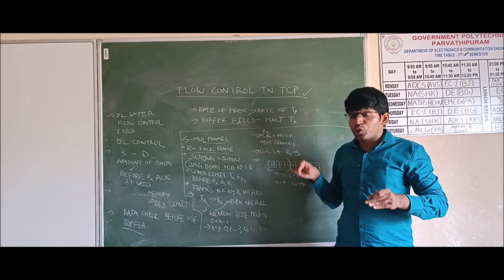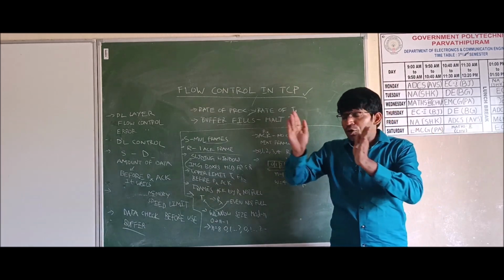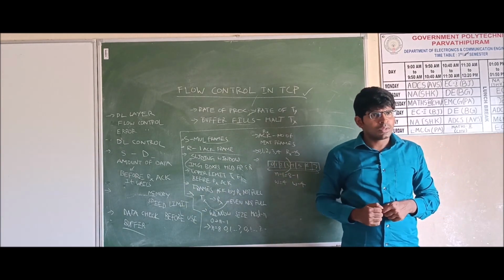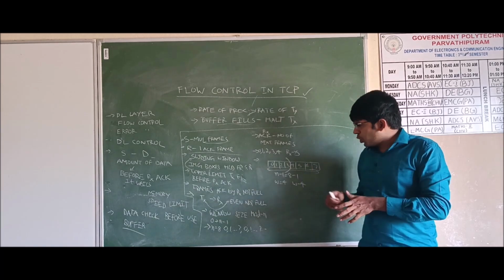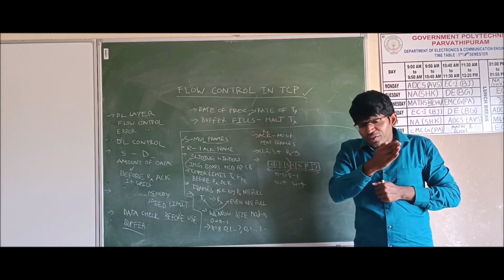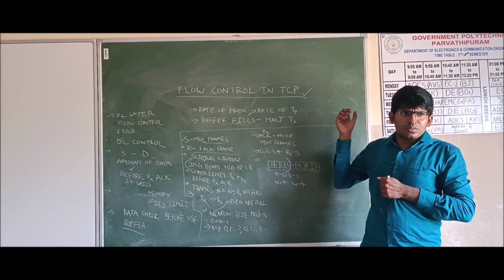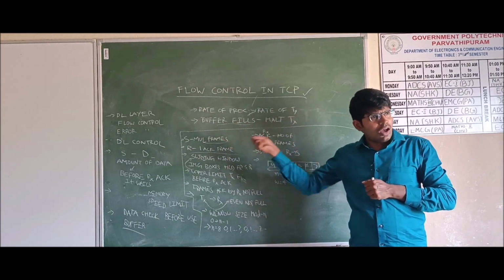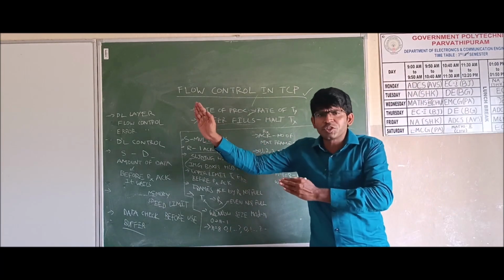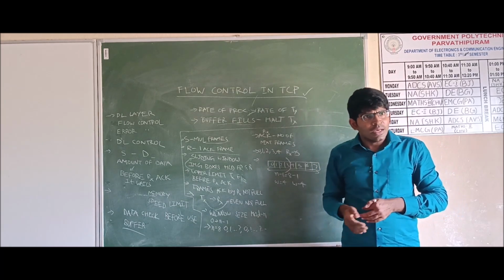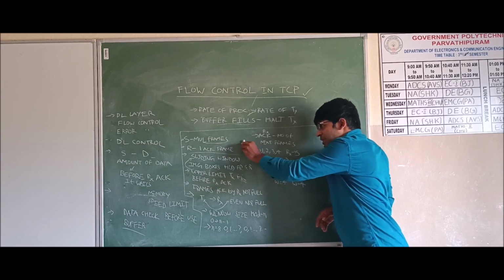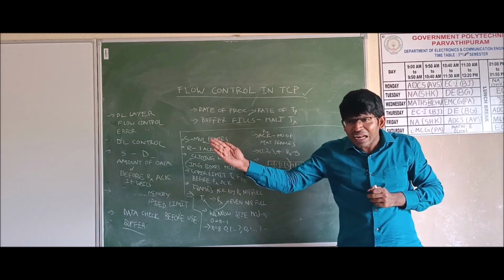But now we will introduce a new term called window, the sliding window. So what is this sliding window? This is an imaginary window. This window size changes. That's why we are calling this sliding. Like we are moving our window, your bus seat window or car window or your home window. You are sliding the window. If I am sliding this board, that is called a sliding board. Similarly, I am sliding this chalk piece. This is a sliding chalk piece. Similarly, we are sliding the window.